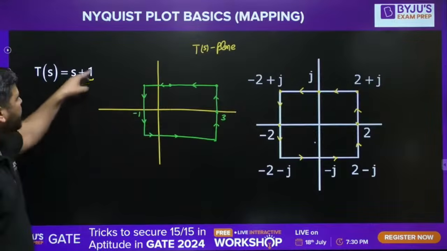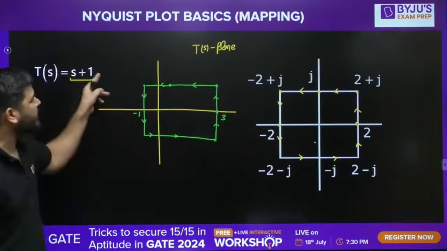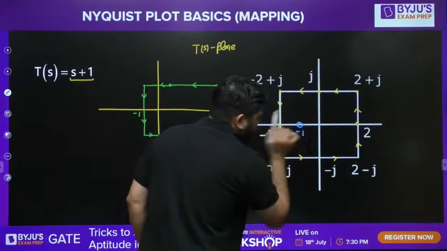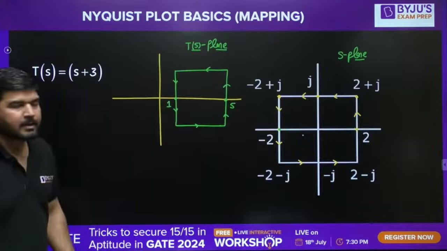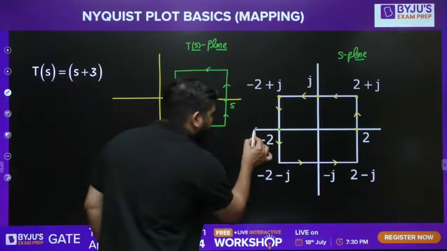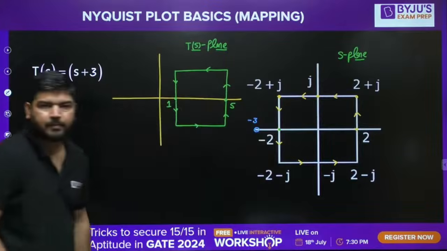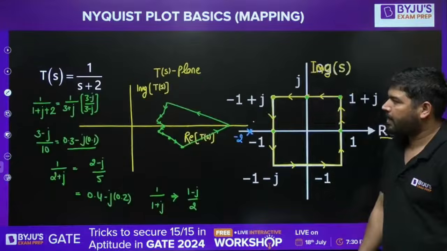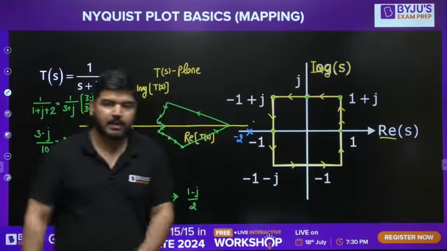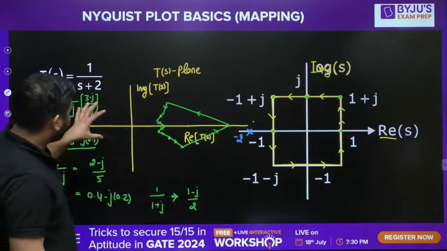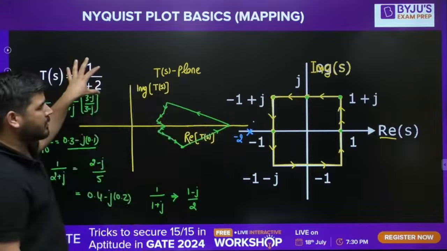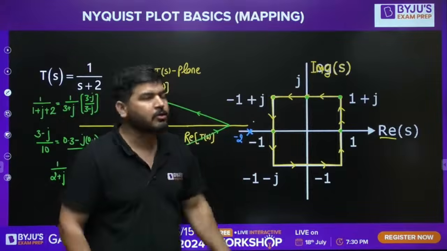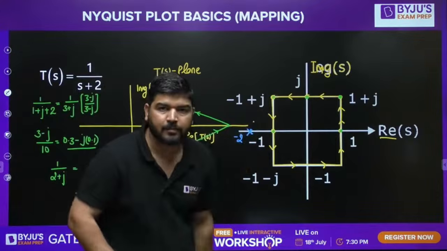In the next mapping, there is no pole here. Only a 0 is there, and the 0 is at -1. And in the next mapping again, the 0 is at -3. So I have shown the poles and the zeros locations. Now, after showing them, check how many poles or zeros are inside this S-plane contour. No pole or zero of this function is inside this contour.